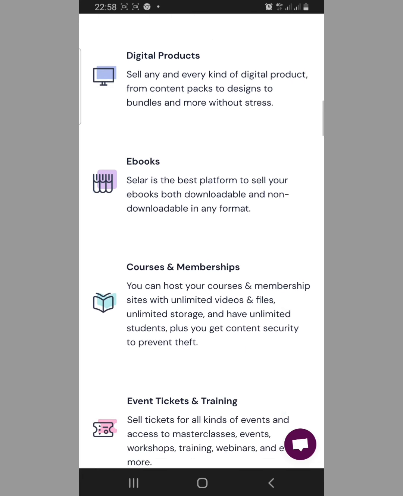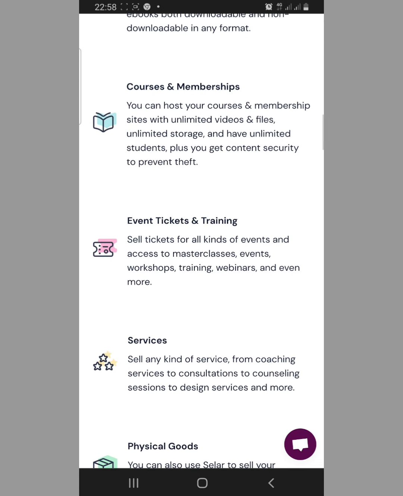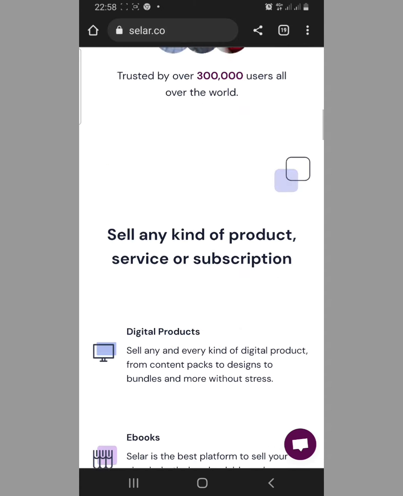You can see the different items you can sell on this platform. You can sell digital products, ebooks, courses and membership, event tickets and training, services, physical goods, and so on and so forth.